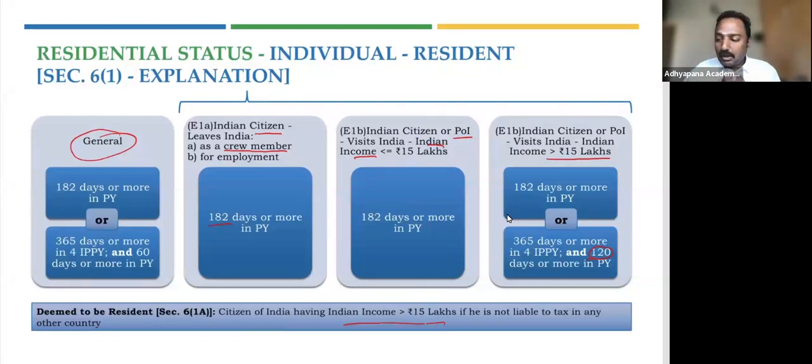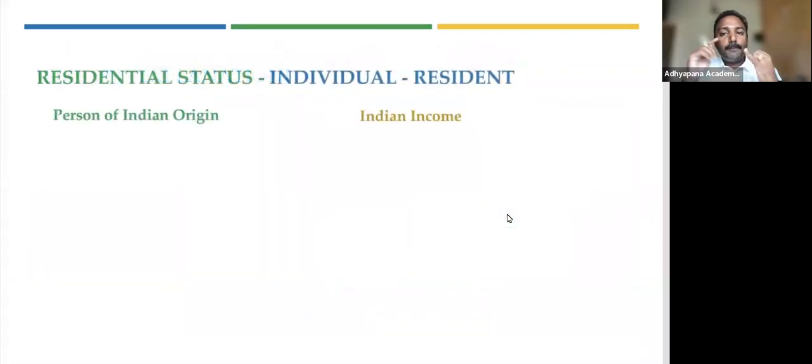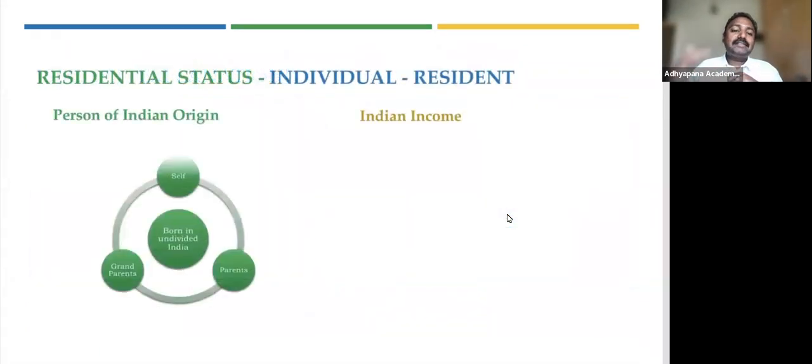Now we said we'll understand a couple of terms, right? We said we'll understand person of Indian origin and Indian income. So what exactly is person of Indian origin? Either the self, that is the assessee, or the assessee's parents or assessee's grandparents were born in undivided India. So what do you mean by undivided India? Let's assume it's before partition. So during that time, if the grandparents are born and then the parents are born and then the self, either of them born in this undivided India will be called a person of Indian origin. So that's what it refers to.